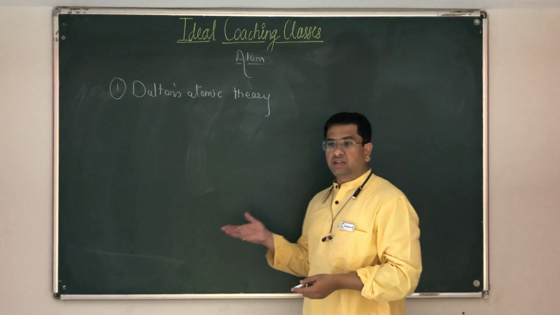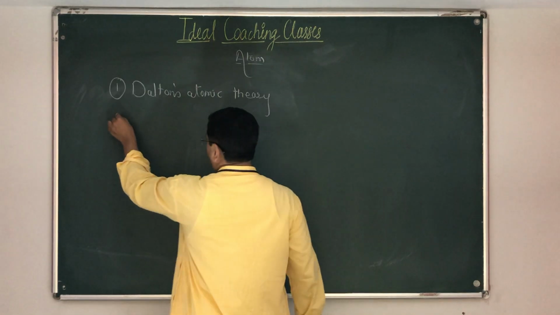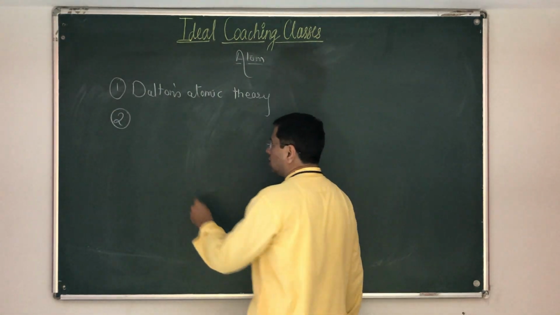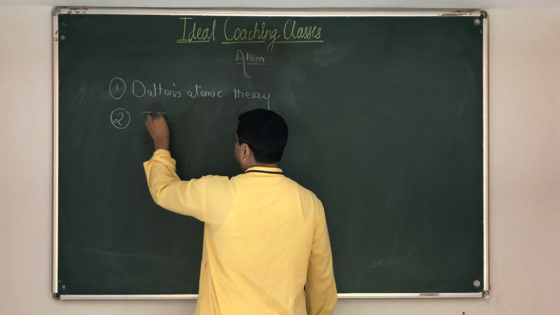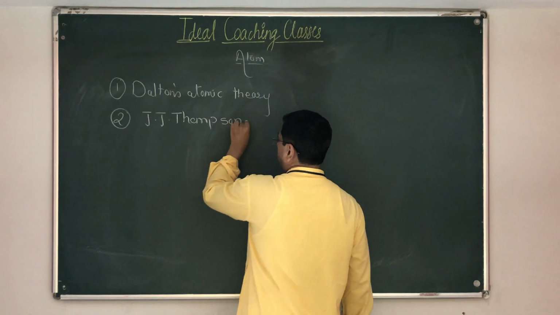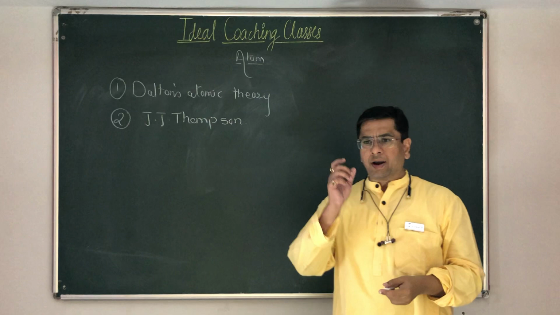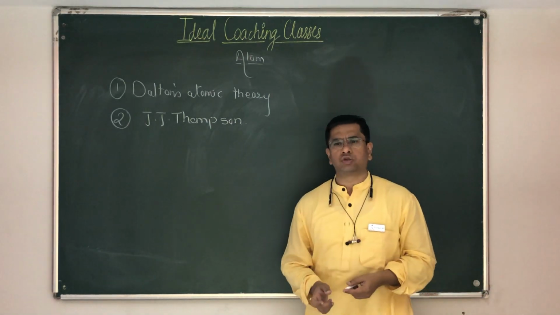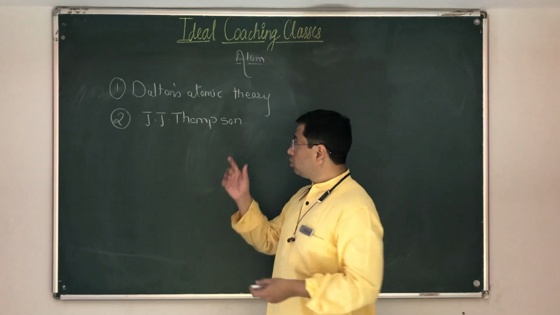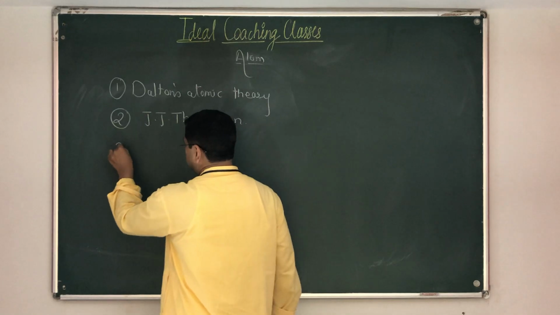The theory remained unchallenged till 1897, when an experiment was done by Sir J.J. Thomson, and he gave his own model of an atom. He proved one of the most significant postulates of Dalton's atomic theory wrong. I hope you know that postulate. Fine.